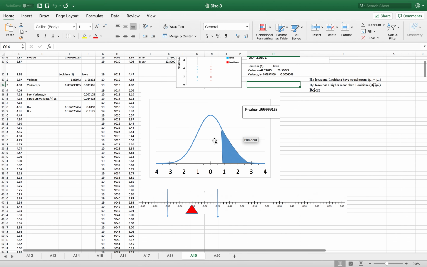And as you can see, I did a one-tail p-value. So right here, I put it at the p-value of 0.99, which is right here, and I dragged it on. So I didn't do a two-tail because we were asked to do a one-tail.